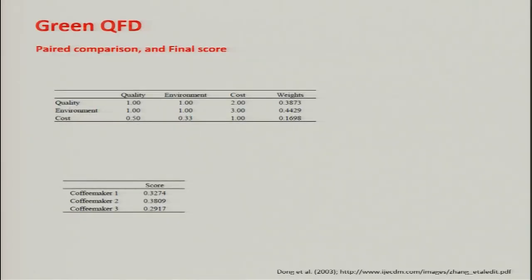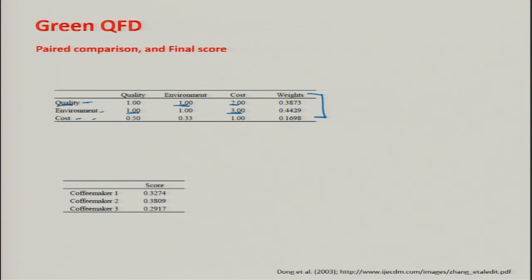When these are compared, it was seen that the environmental and quality requirements are given an equal preference, 1 here and similarly 1 here. The environmental requirements are given a moderately higher preference over cost requirements, and the quality requirements are given higher preference over cost requirements. Quality over cost is higher and this is moderately higher. So, we got the weights for quality, environment and cost.